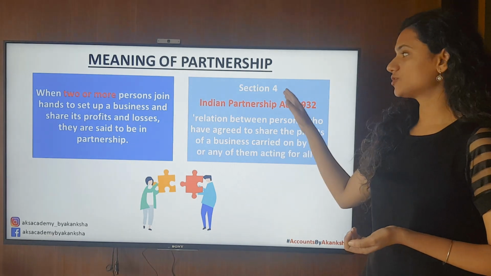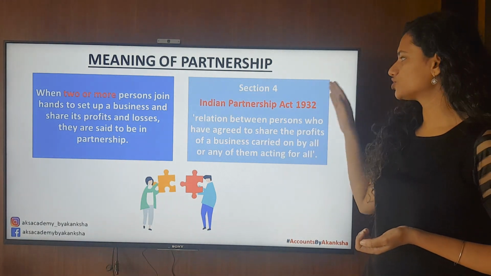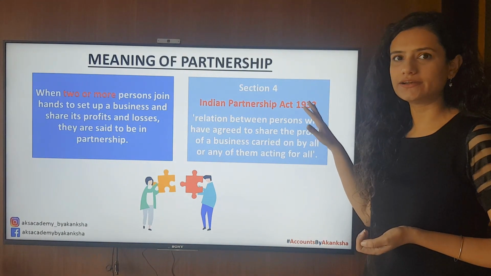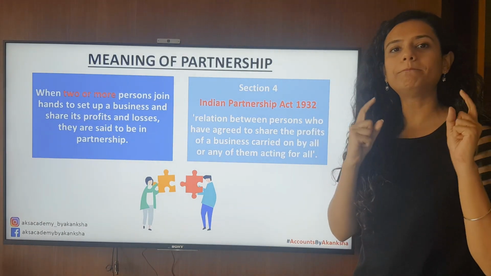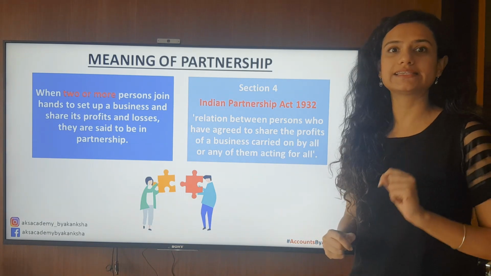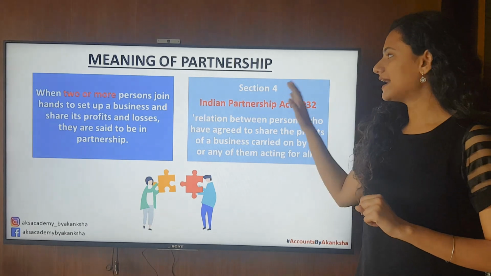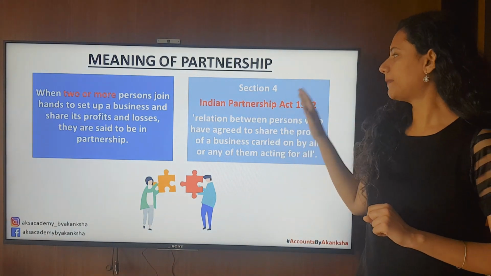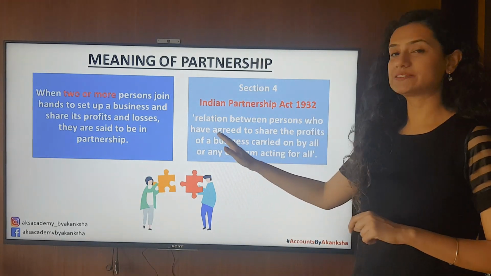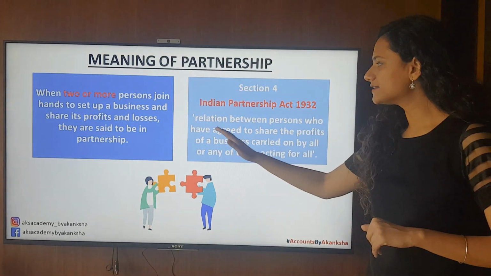As per Section 4 of the Indian Partnership Act 1932, I've highlighted it in red so that it makes a strong impact in your mind, and also if you're making notes, please note it down because it is asked in MCQ questions. So as per Section 4, Indian Partnership Act 1932, the definition has been stated as